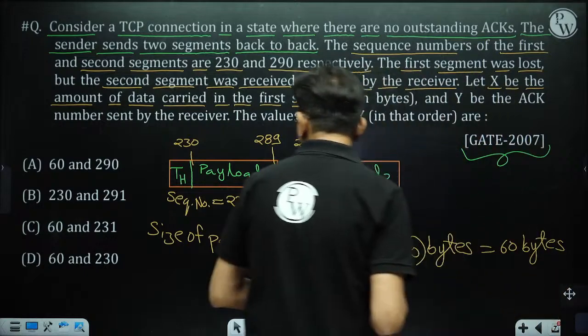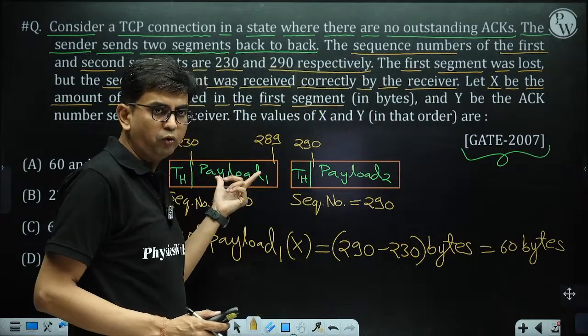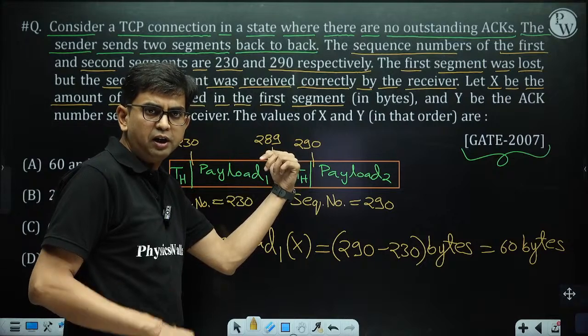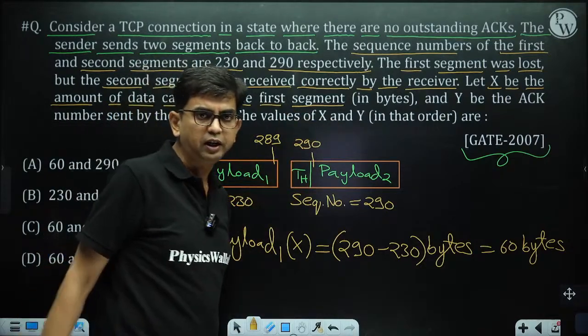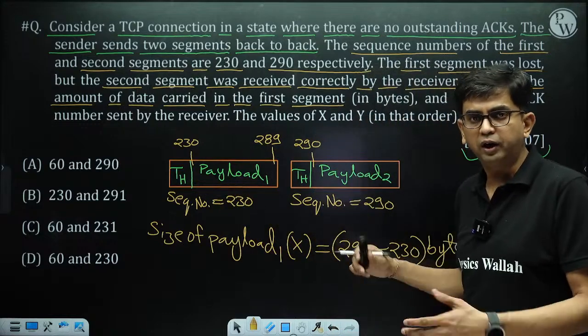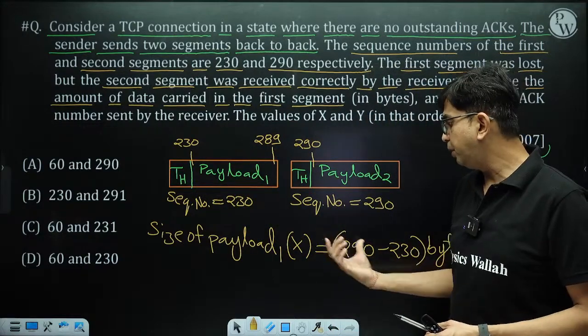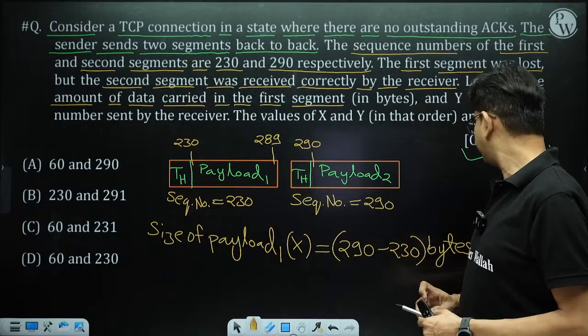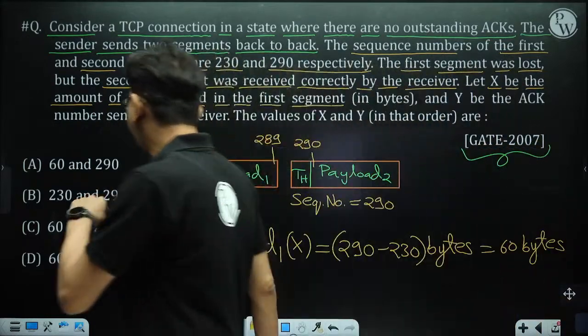So basically here 60 bytes are present in payload 1. That's why this byte number is 230, this byte number is 289 and the next byte number is 290. So accordingly, this sequence number is 230, this sequence number is 290. So the size of payload 1, that is X, the value of X is 60. Check, the value of X is 60.